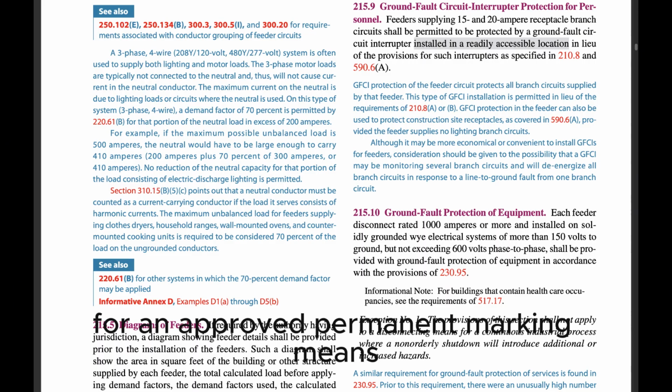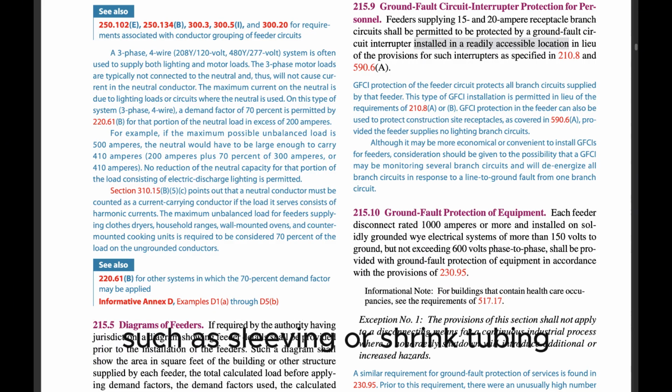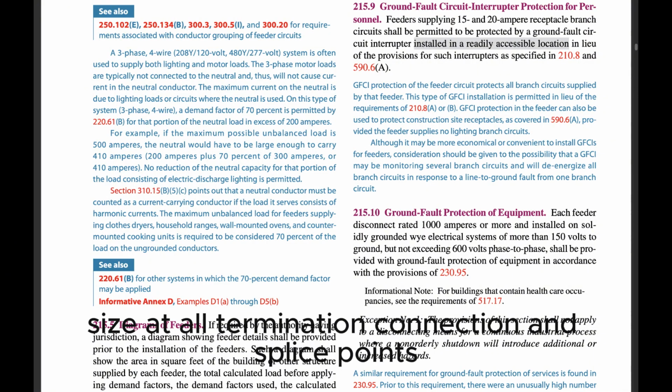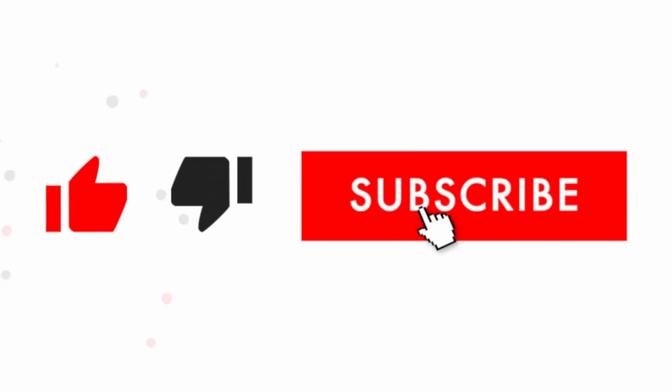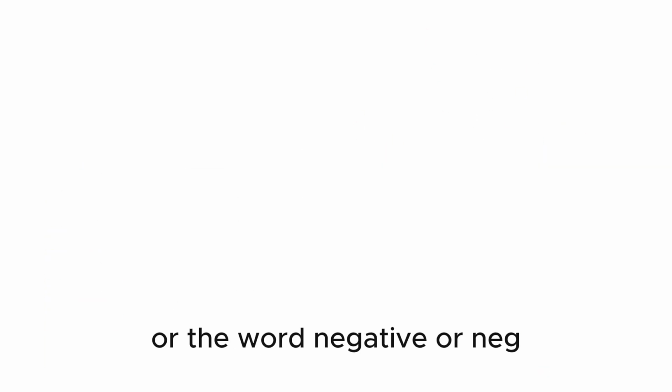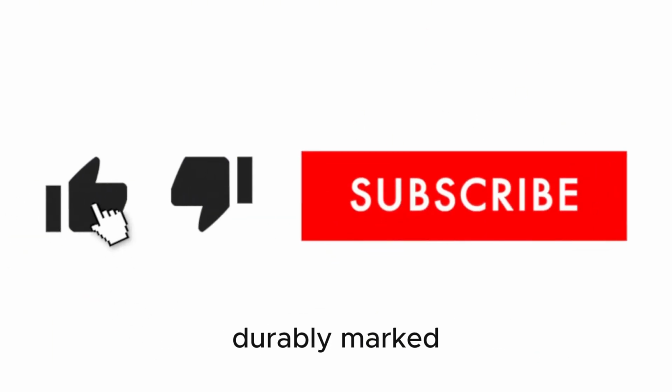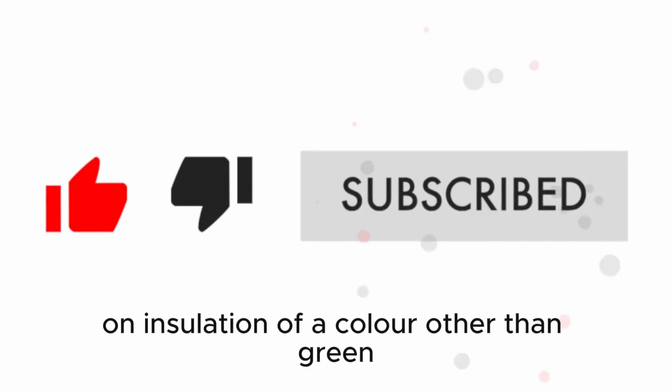(4) An approved permanent marking means such as sleeving or shrink tubing that is suitable for the conductor size, at all termination, connection, and splice points, with imprinted minus signs or the word negative or NEG durably marked on insulation of a color other than green, white, gray, or red.